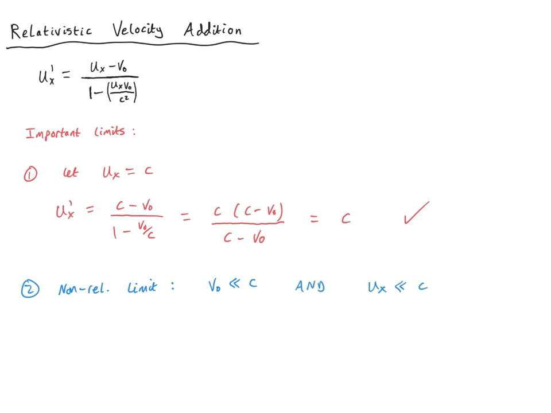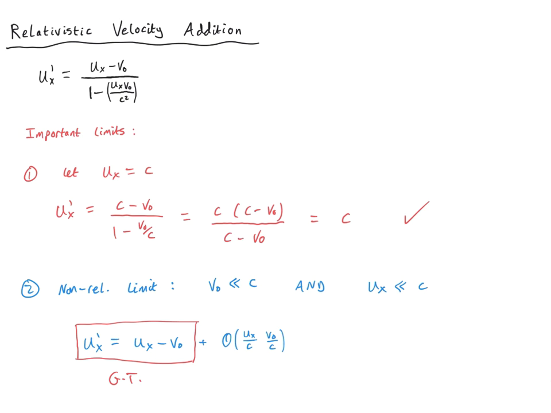So let's start again. Let's consider a more sophisticated version of the non-relativistic limit, in which v0 is much, much less than c, and also ux is much, much less than c. In this case, we find the recovery of the familiar Galilean transformation with corrections which are only very, very small. We see corrections of order ux over c times v0 over c, and in this limit that we're considering, this is a very, very small quantity. So indeed, we obtain something to high accuracy in this limit that is recovering the classical Galilean transformation of velocities.